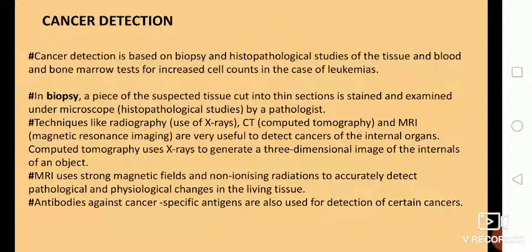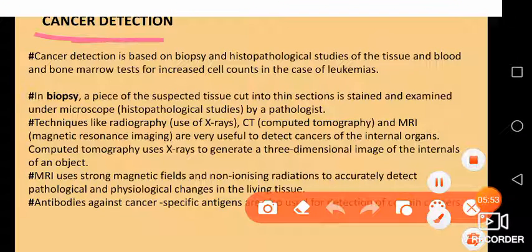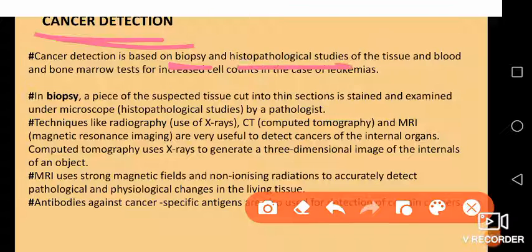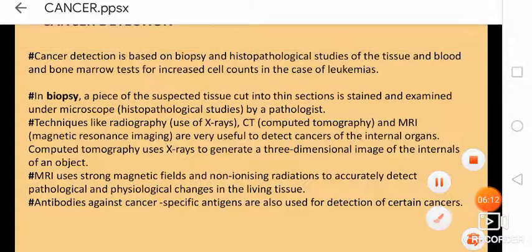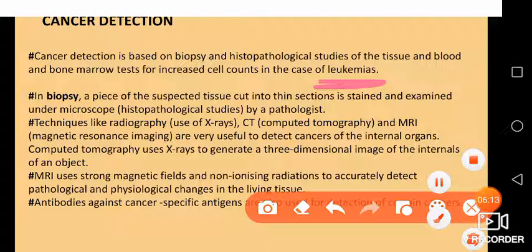Now how will you detect cancer? Remember cancer detection. First of all, a biopsy is done, and histopathological studies of the tissues, and blood and bone marrow tests we do. We see if there is increased cell counts. Leukemia is nothing but blood cancer. So in case of leukemia, blood cancer, we'll see increased cell counts. So like this, we'll detect cancerous growth.